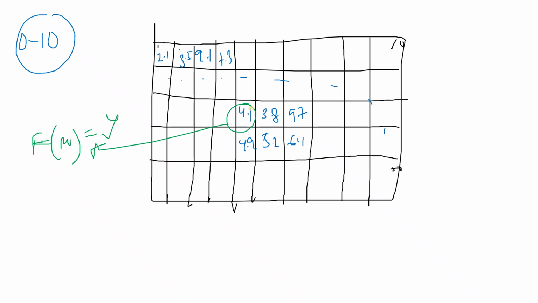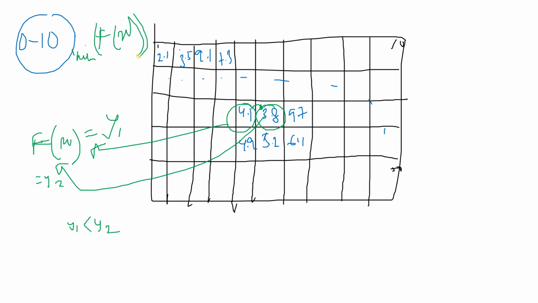Suppose the value is y. It will then select the next neighboring solution and again put it in the objective function. Suppose this is y1, and that solution is y2. It will check whether y1 is greater than y2 or not. Suppose the objective function is a minimizing function. It will search for the values for which you get the minimum objective function. So for the first value 4.1, the objective function produces y1. For 3.8, it produces y2.